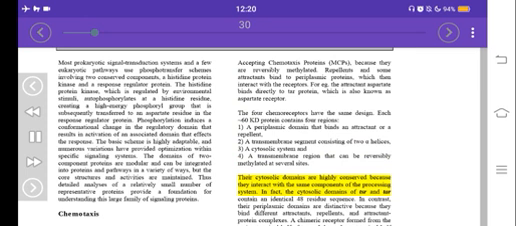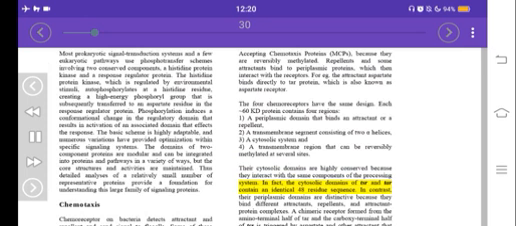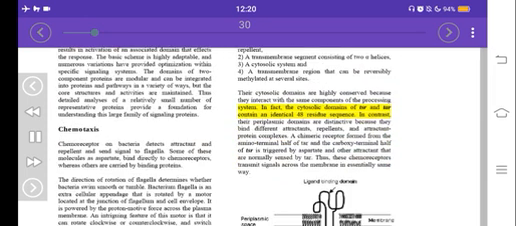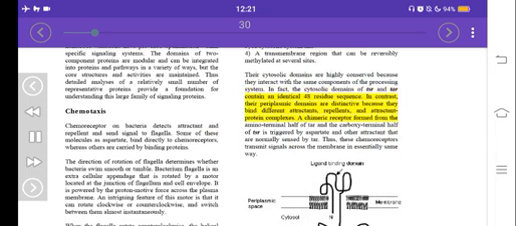Their cytosolic domains are highly conserved because they interact with the same components of the processing system. In fact, the cytosolic domains of Tsr and Tar contain an identical 48 residue sequence. In contrast, their paraplasmic domains are distinctive because they bind different attractants, repellents, and attractant protein complexes. A chimeric receptor formed from the amino terminal half of Tar and the carboxy terminal half of Tsr is triggered by aspartate and other attractants that are normally sensed by Tar. Thus, these chemoreceptors transmit signals across the membrane in essentially the same way.